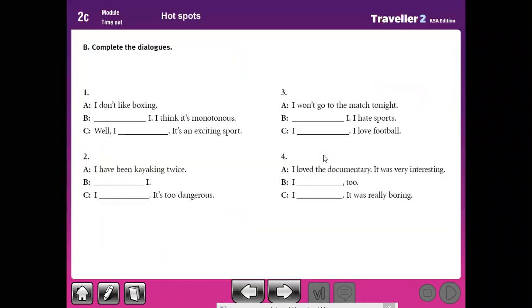Here. I don't like boxing. Here, this sentence is, I don't like boxing. So this sentence is negative. Yes, don't like.